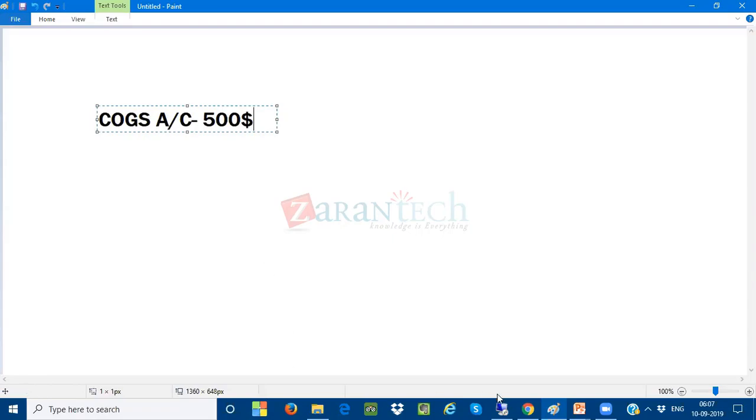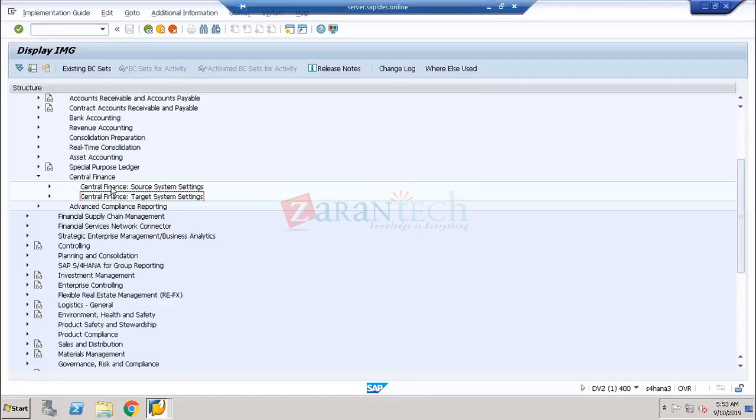So some settings you have to do from the source system and some settings you have to do from the target system. These are settings which I am making apart from the normal configuration. Because if you tell the target system, hey Mahesh, you are talking about settings from the perspective of master data, like customer master data, vendor master data, GL master data, controlling master. No, I'm not talking about those settings. Those are the initial settings. Anyhow, you have to do the configuration. But these settings are completely different from your master data. So you have to do some settings before you go live.